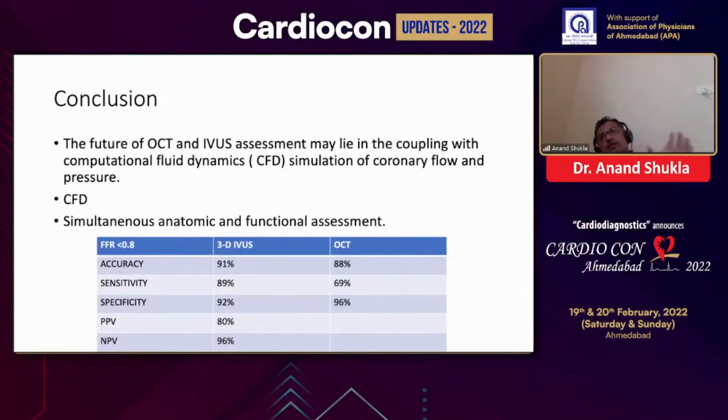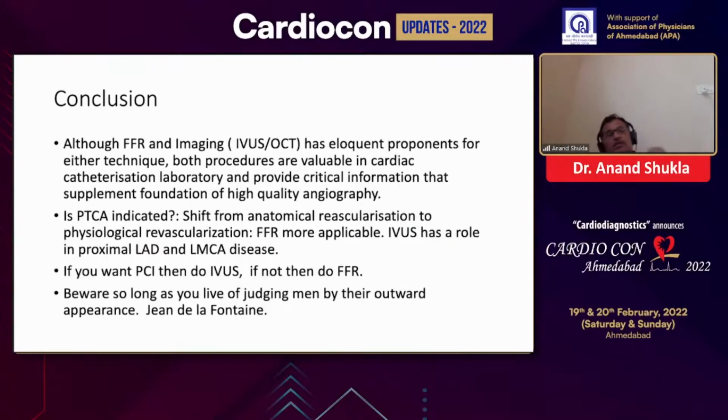Because we believe that till date, as per the evidence, FFR is the gold standard. Although FFR and imaging are eloquent proponents of either technique, both procedures are valuable in the cardiac catheterization laboratory and provide critical information that supplements the foundation of high quality angiography. If PCI is indicated, then we require a shift from anatomical revascularization to physiological revascularization. FFR is more applicable, and IVUS has a role in the proximal LAD and the left main.